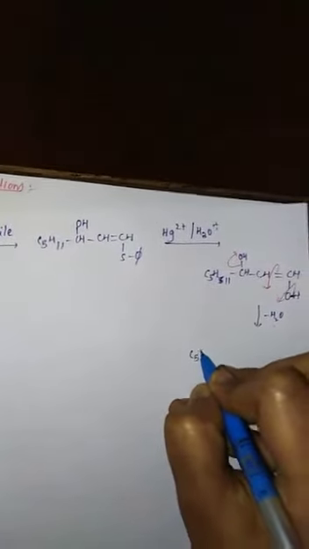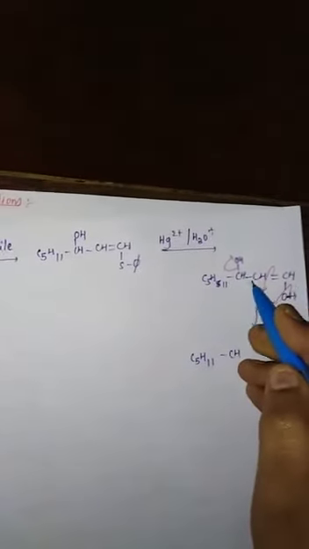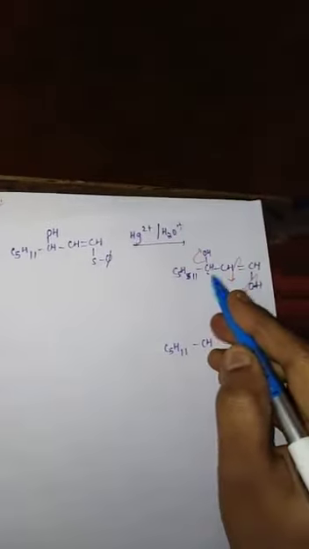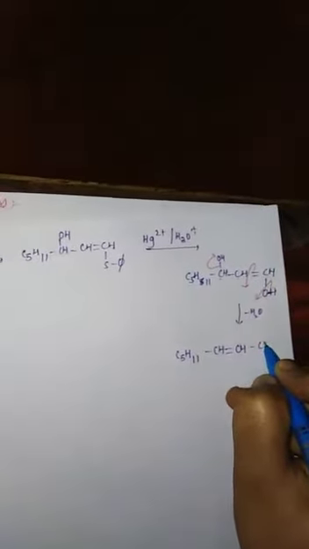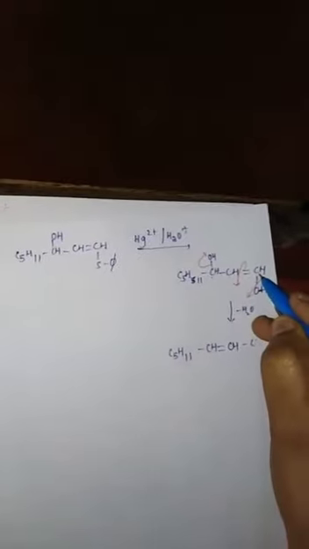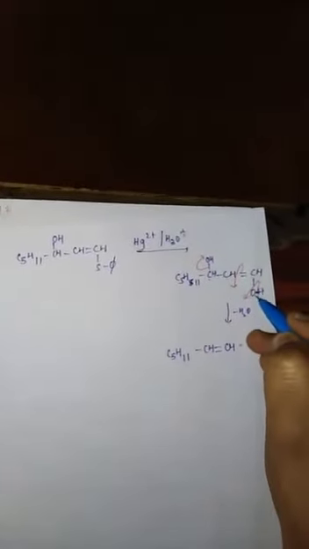So we get C5H11 C, a new double bond is formed between this carbon and this carbon. Next, C, a double bond is formed between this carbon and this oxygen atom. This is our product. This is also written like this, C5H11. This is our final product.